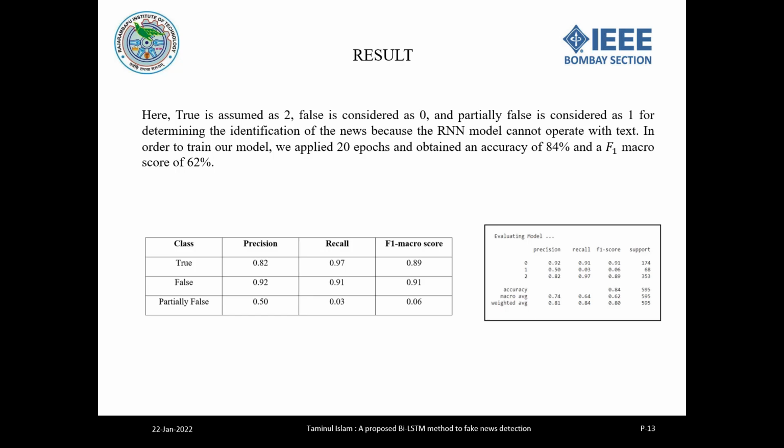In order to train our model, we applied 20 epochs. We already told about this, and we obtained an accuracy of 84% and F1 macro score of 62%. In the table and picture, you can see the accuracy report and F1 scores here. So no need to elaborate on these pictures.